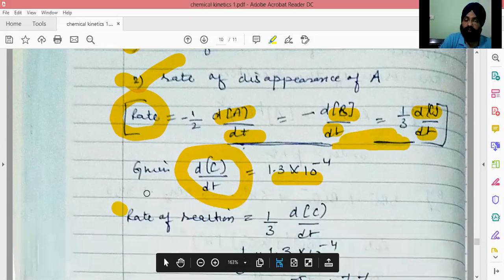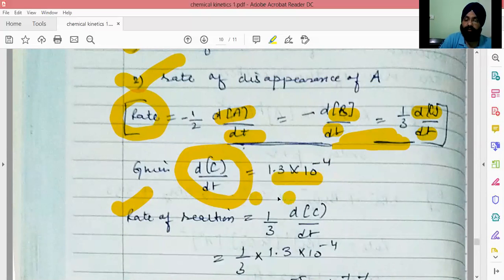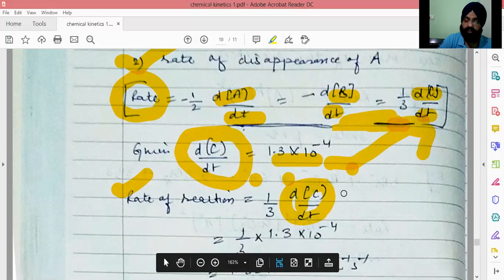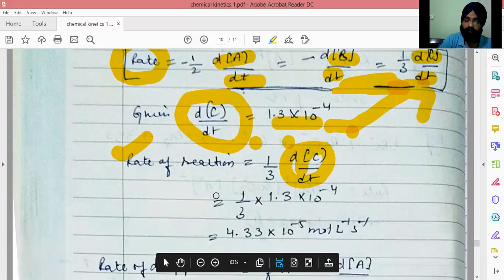So now rate of the reaction will be achieved if we put this value here. This value is the change in concentration of C with respect to time, that is appearance of C at time t. If we put the value 1.3 into 10 to the power minus 4 here, we'll get the rate of the reaction.